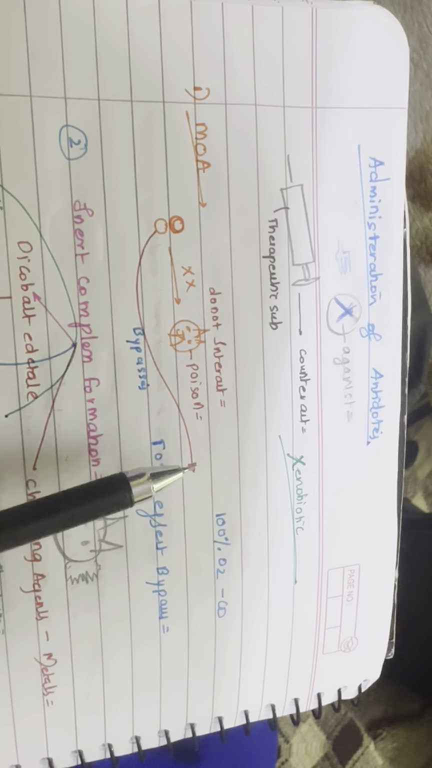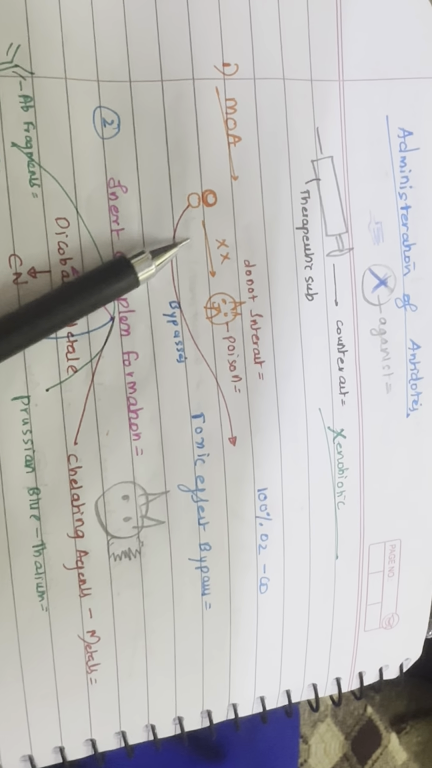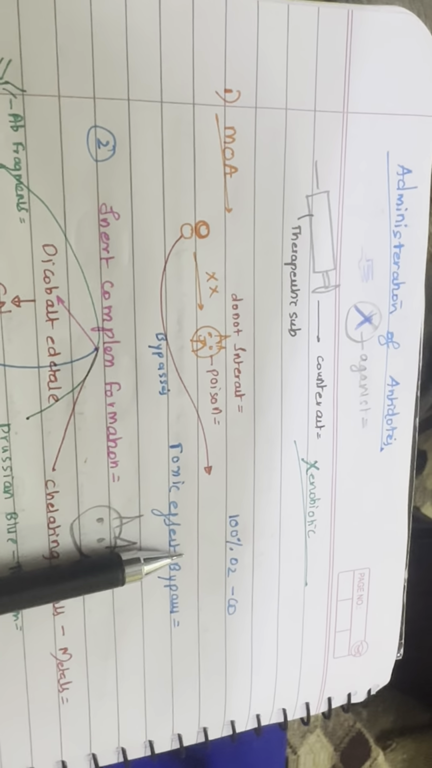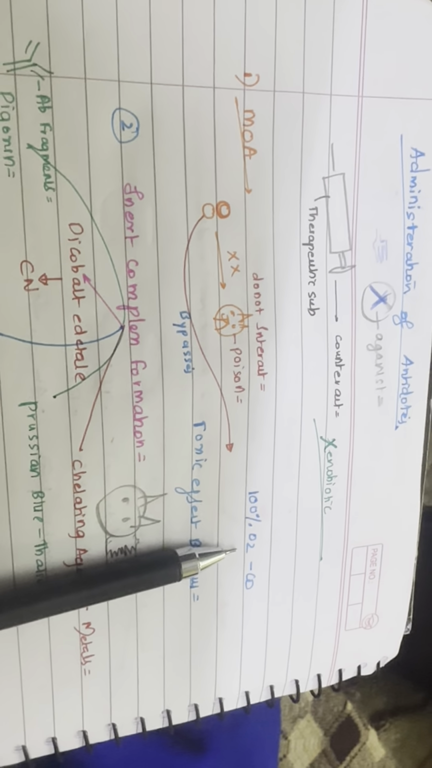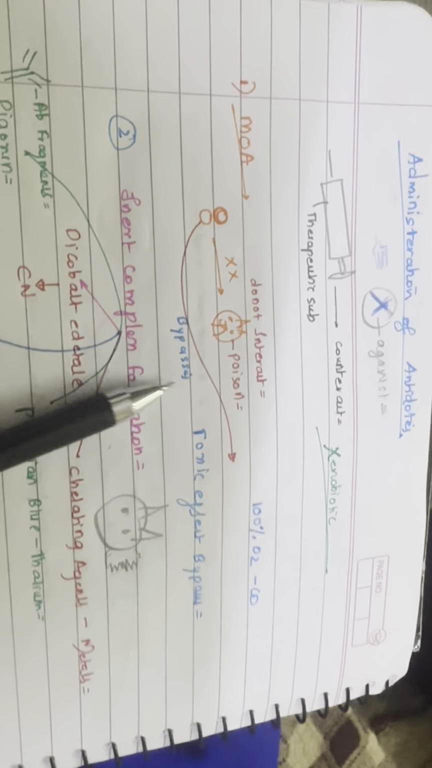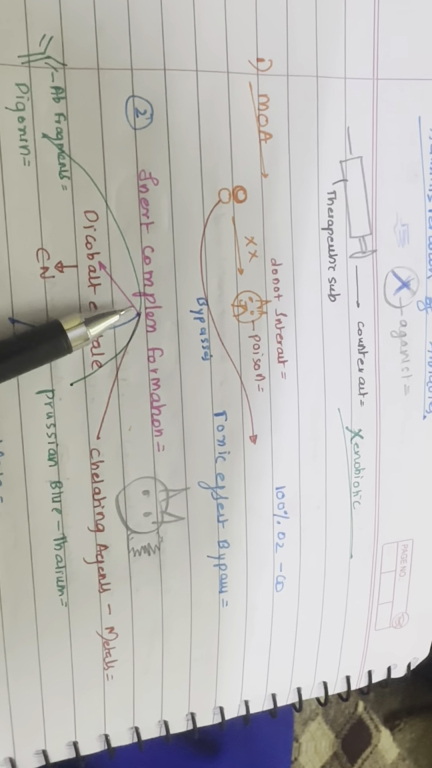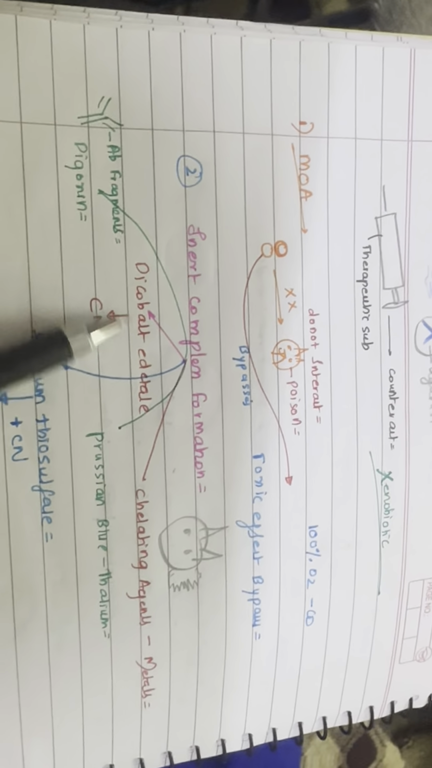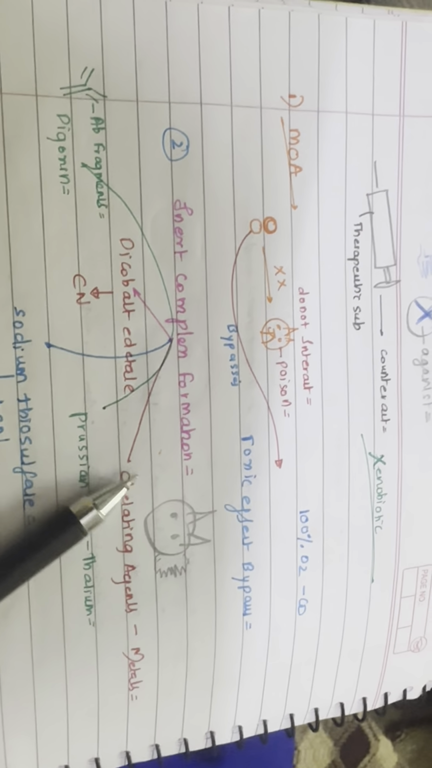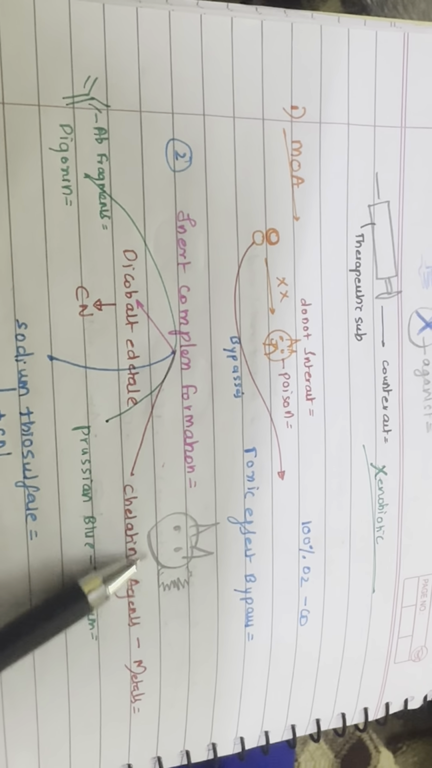The mechanisms of action are as follows. Toxic bypass effect: antidotes in this category do not interact with the poison at all. They simply bypass their toxic effect, for example 100% oxygen in carbon monoxide poisoning. Inert complex formation: these form an inert complex with the poison, rendering it useless.